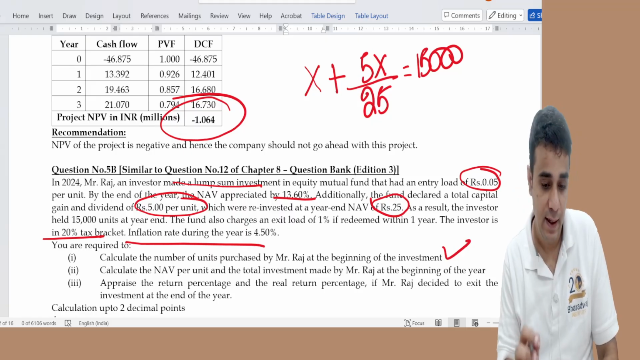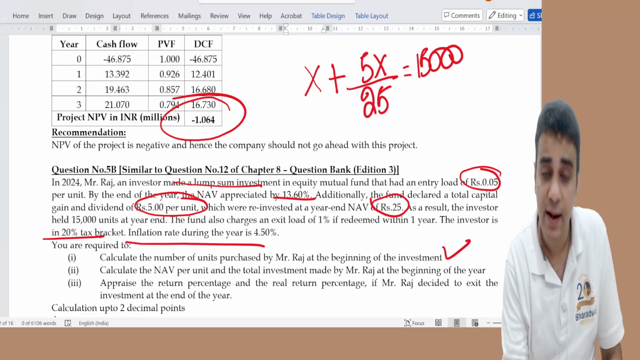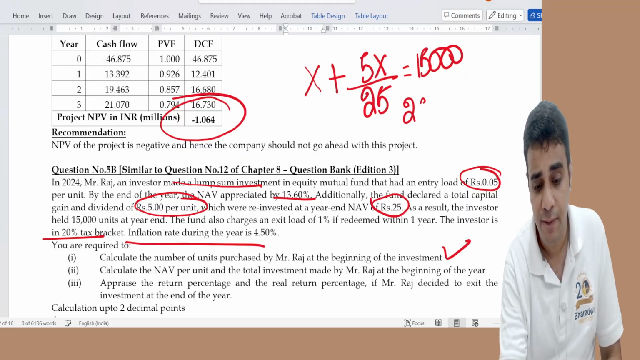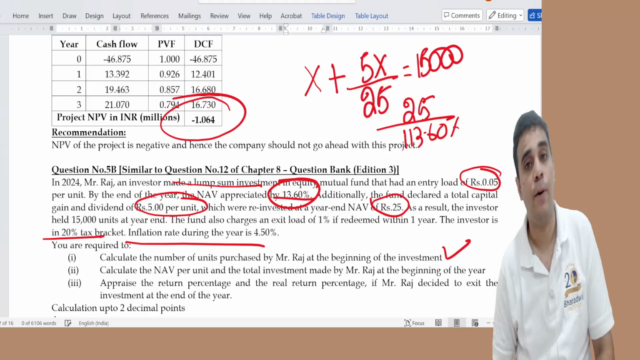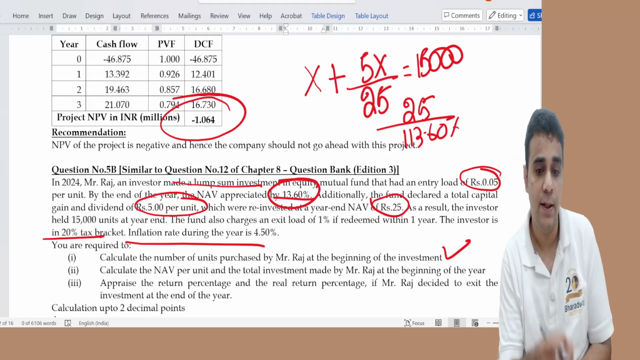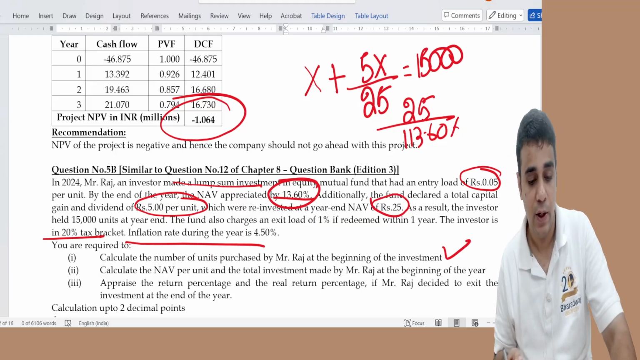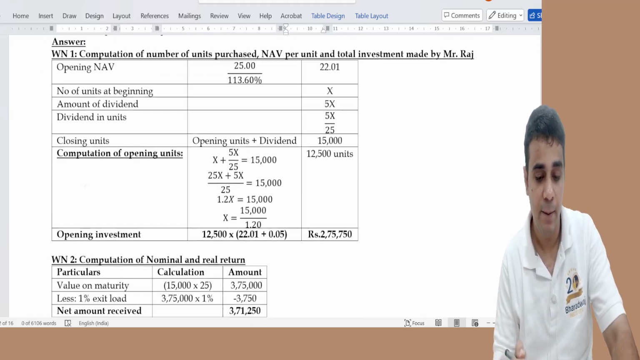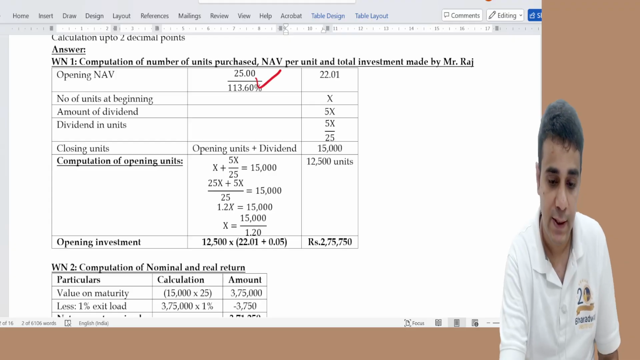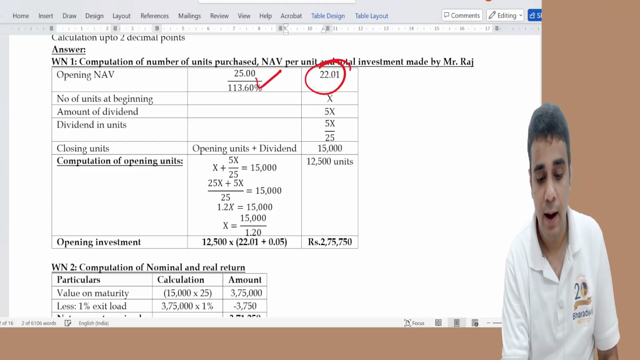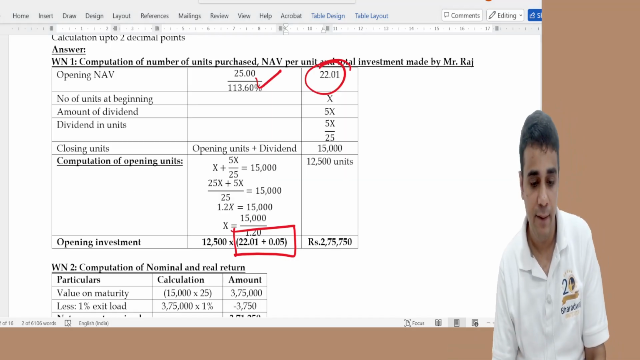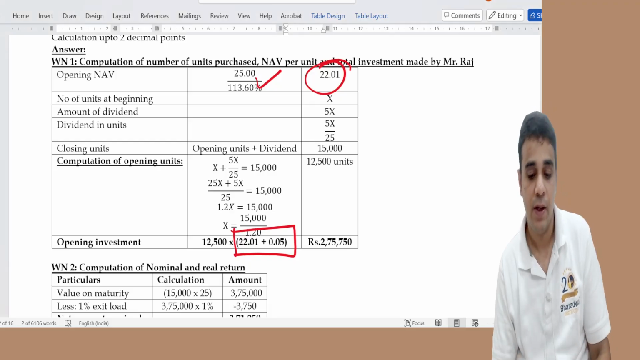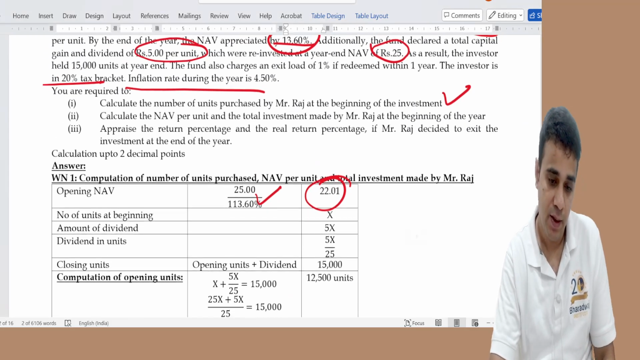What is the NAV reinvested at year end? NAV is 25. So the beginning is 25 divided by 113.6%. There's an appreciation of 13.6. So from the opening NAV, 13.6 extra is 25. So 25 divided by 113.6 is the opening NAV, and my investment is this. Opening investment is opening NAV plus the entry load. This is the amount I invested.